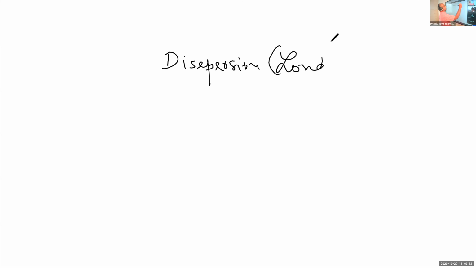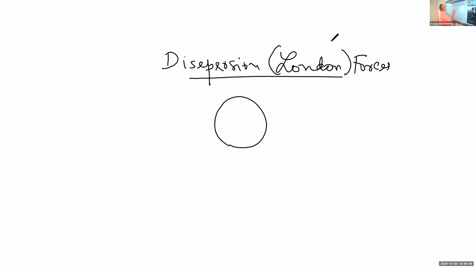What are the London forces? You take, for example, an inert gas molecule, a noble gas molecule. Noble gases are monatomic gases, so the molecule of a noble gas is the same as its atom. Normally, the atoms have a neutral structure like this.